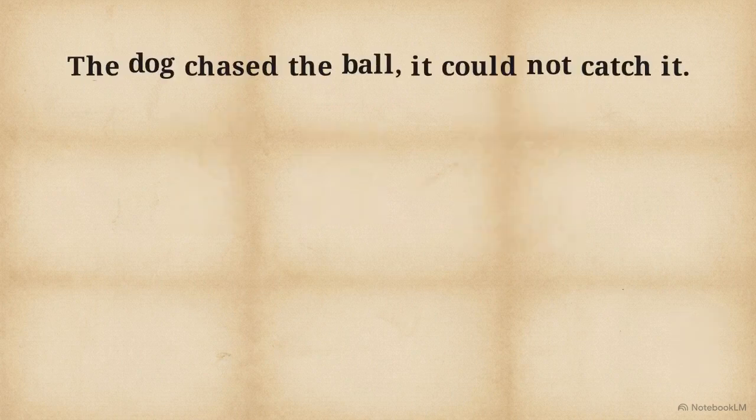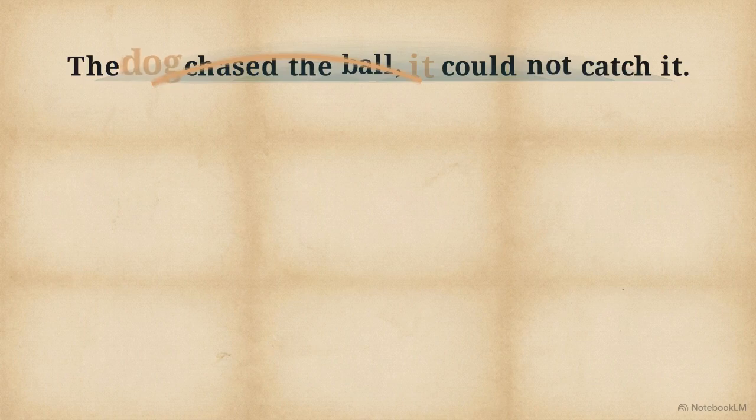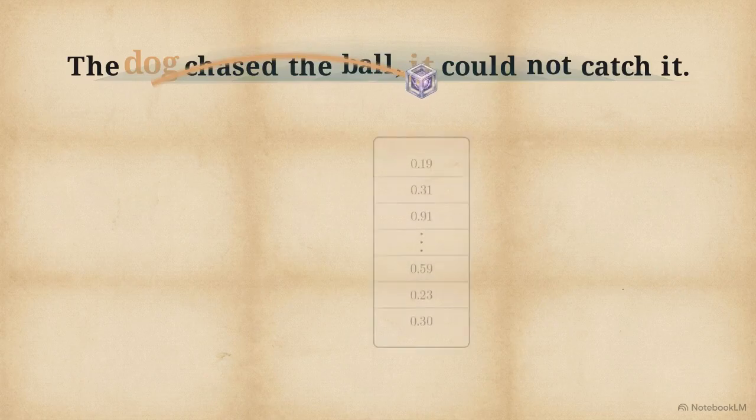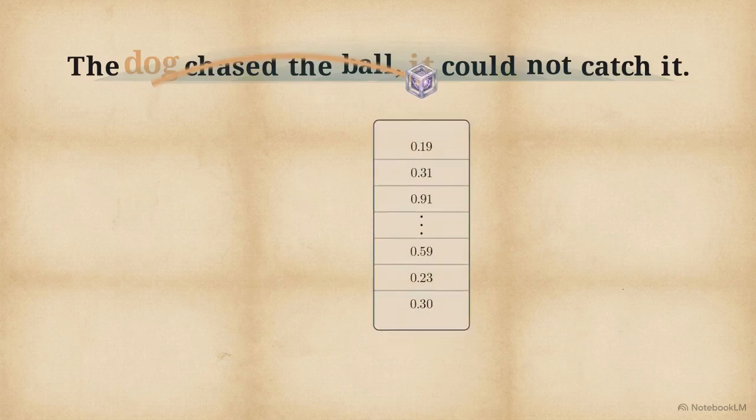Inside the attention block, the model calculates dot product scores between every vector in the sequence. When the vector for "it" produces a high alpha weight with the vector for "dog," the network effectively reroutes the semantic information from the noun into the pronoun. This mathematical scoring is how the system resolves syntactic dependencies and clarifies ambiguous references.